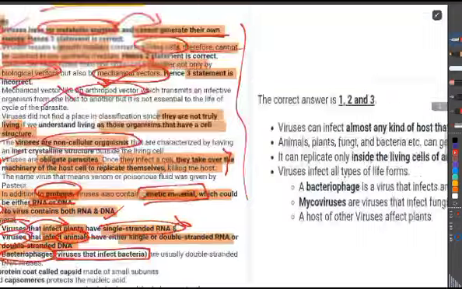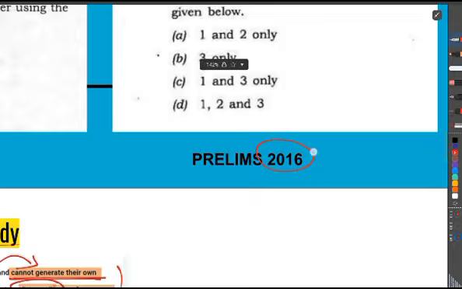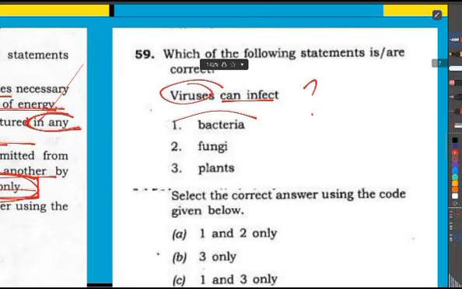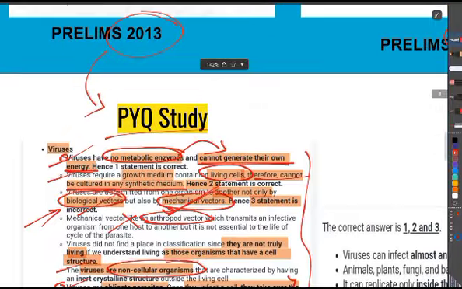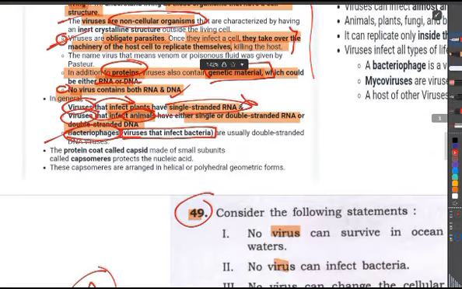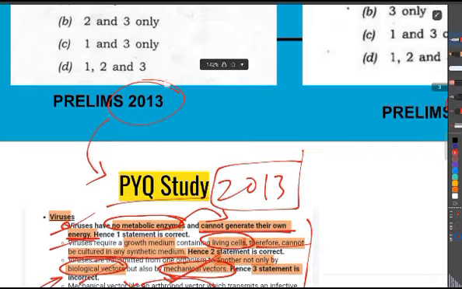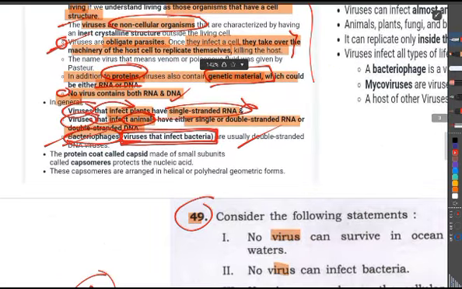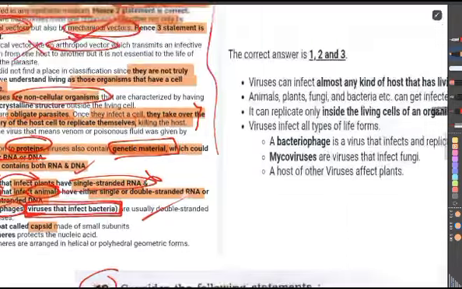What was the question asked in 2016? Viruses can infect what? Bacteria is given, and in the 2013 PYQ explanation, they have given that bacteriophages are viruses that can infect bacteria. See how PYQ saves our time and gives direct access. And then there is a protein coat called capsid. You just need to be aware of that.